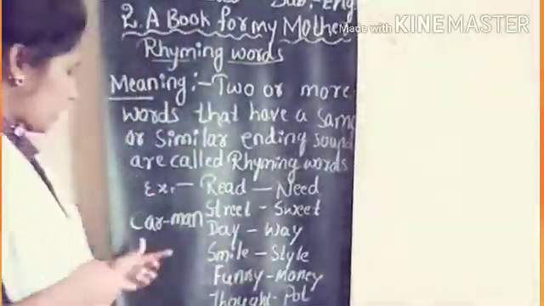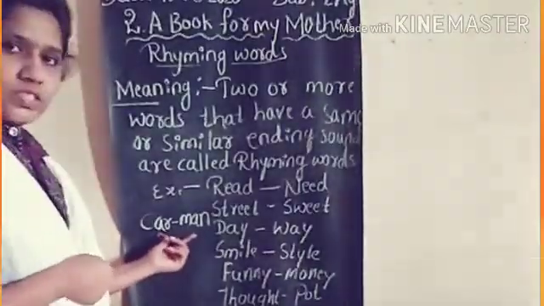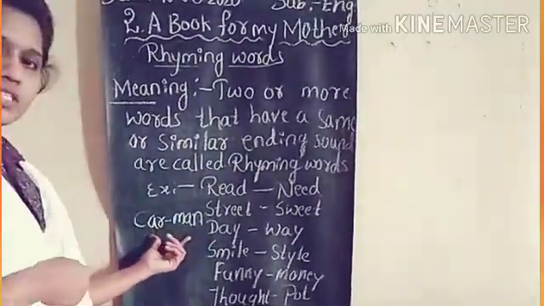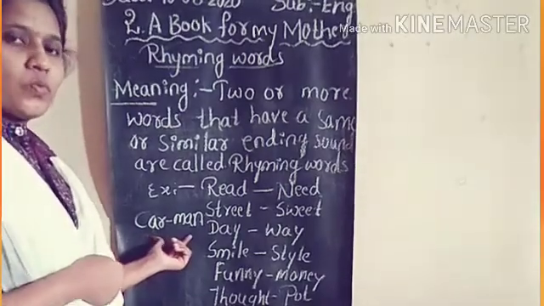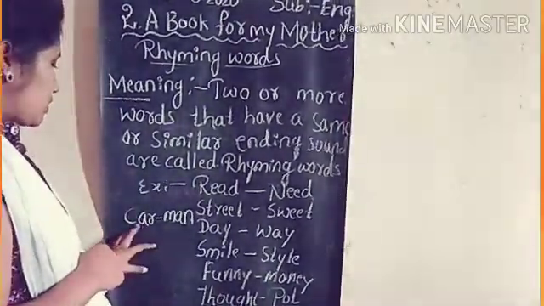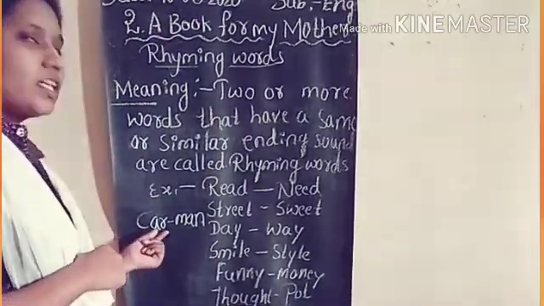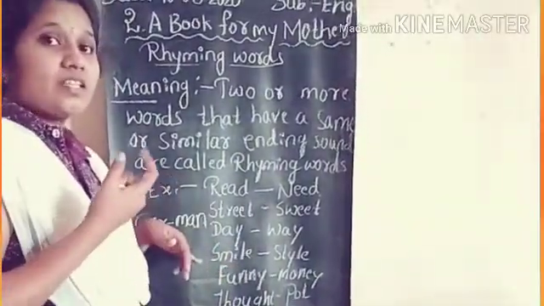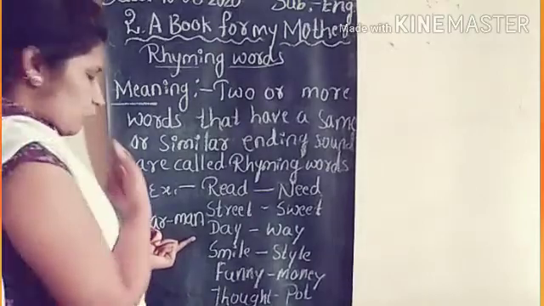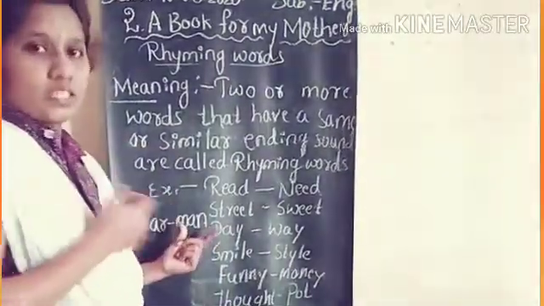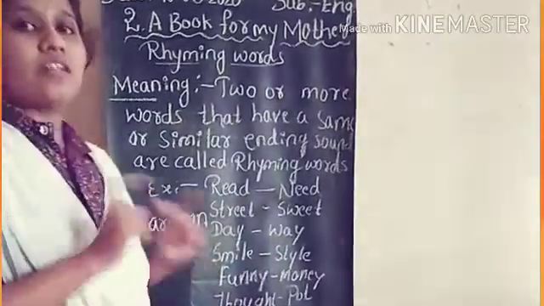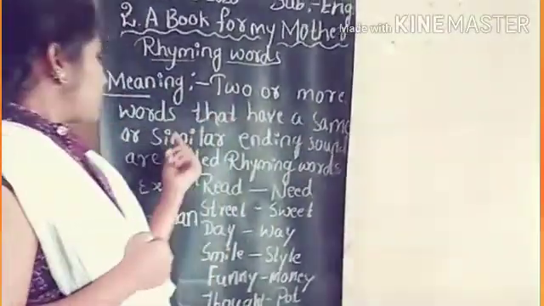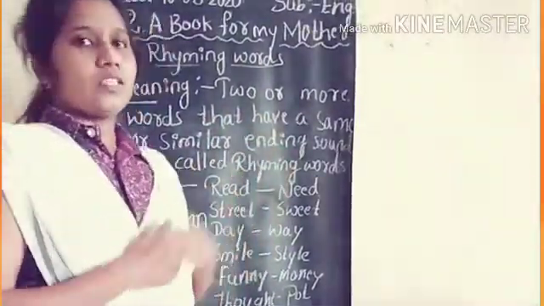Dear students, I have written two words here. See, car, man. Are they rhyming words? No. Why? Because in car, the ending sound is car. In man, the ending sound is man. So these two words have different ending sounds. So these are not rhyming words. Understood? Words which have the same or similar ending sound are called rhyming words.